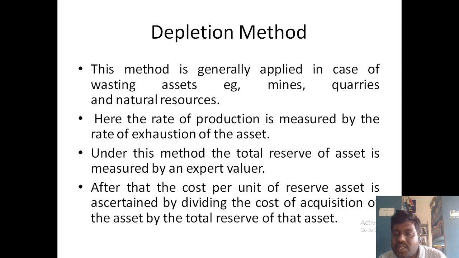Next, under this method, the total reserve of the asset is measured by an expert valuer, who measures the value of the asset. Last point: the cost per unit of reserve asset is ascertained by dividing the cost of acquisition of the asset by the total reserve of that asset. So, if you have 10 lakh tons for usage over 5 years, the 10 lakh tons are divided by 5, and how much you want to utilize in a year is clearly known by you. In a similar way, you can go for the depletion method.